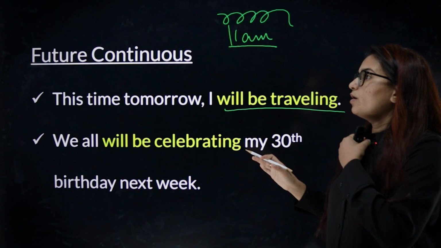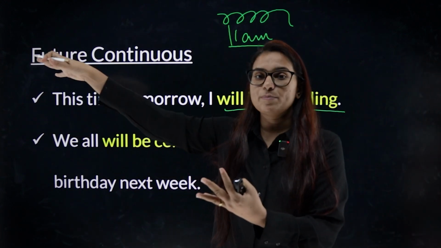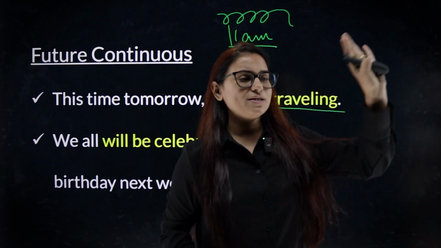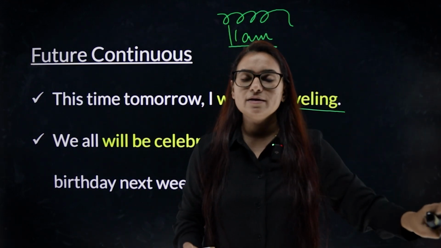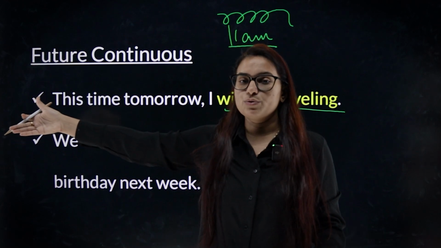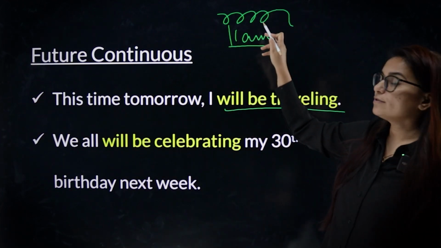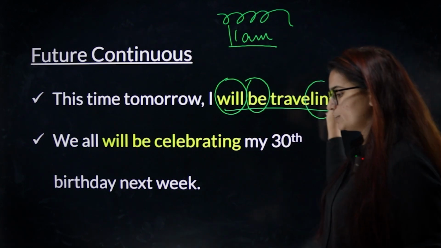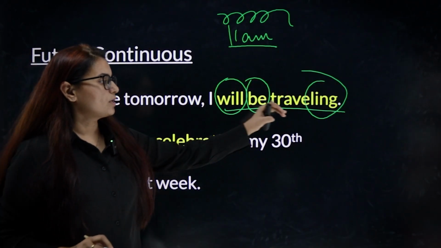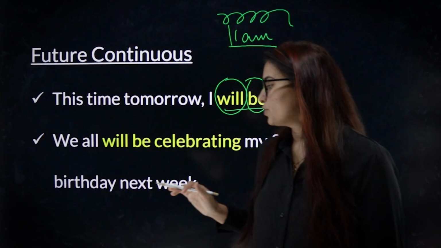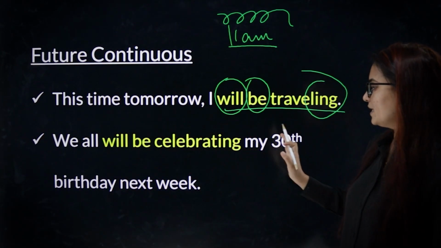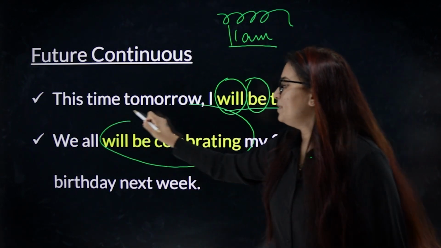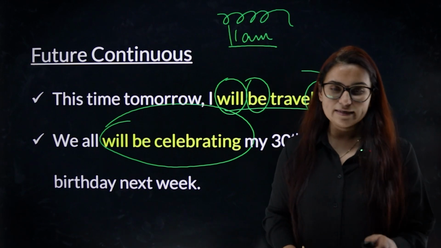We just don't have to say it will happen. It will be happening. When I say it will happen, this action will take place in the future. I don't know when. It will be happening at 7 p.m. tomorrow. That means this action will be in the process. So the structure is will plus be plus ing form. Ing form tells you it's a continuous thing. Next sentence is on your screen. We will be celebrating my 30th birthday next week. Celebrating, will be. There will be a process going on at that time.